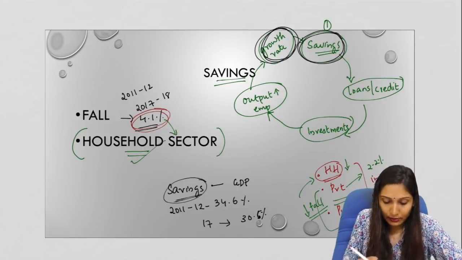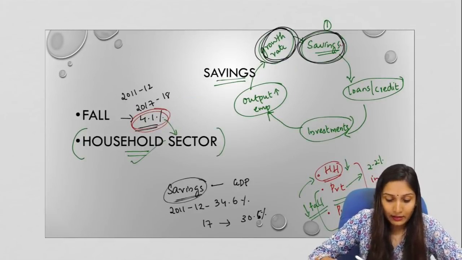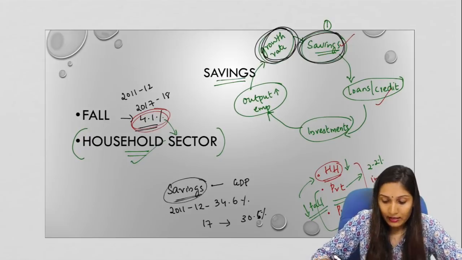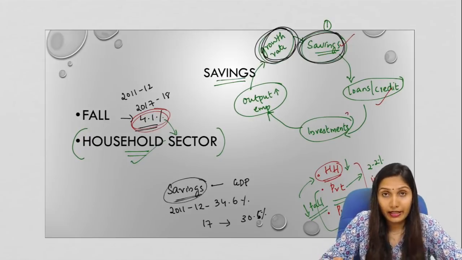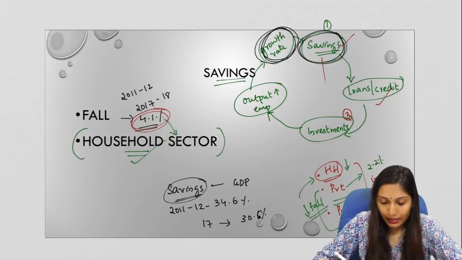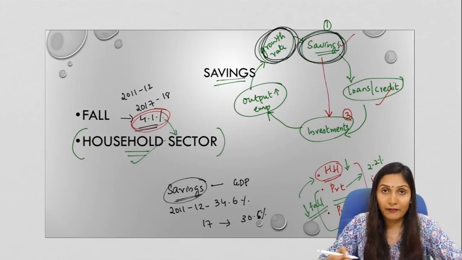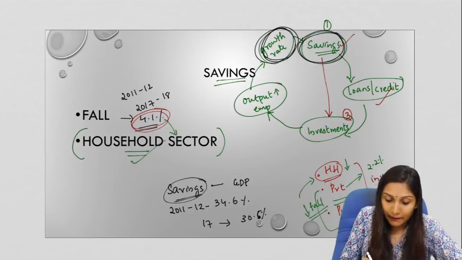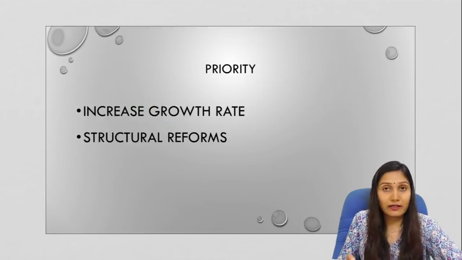For that, let us come back to the cycle. This is because the cycle begins with savings, and then the second step is availing of credit and loans. Now, the third step is investments. So, whenever there is a fall in the savings, this will be directly reflected in the investments. Thereby, the output and the employment generation will come down.